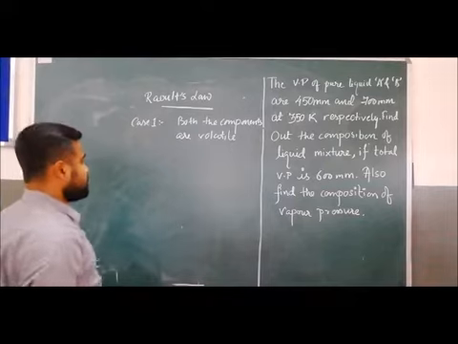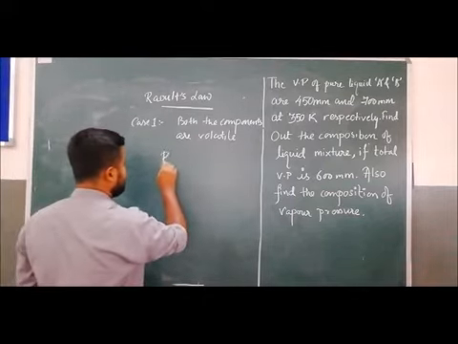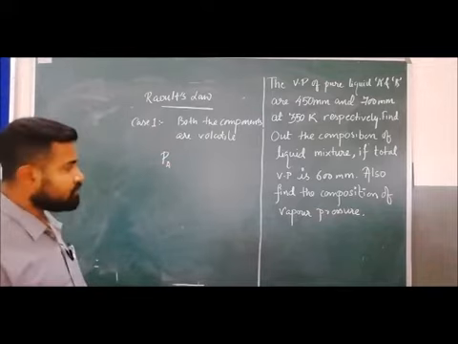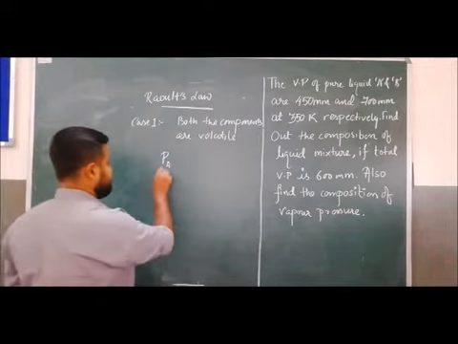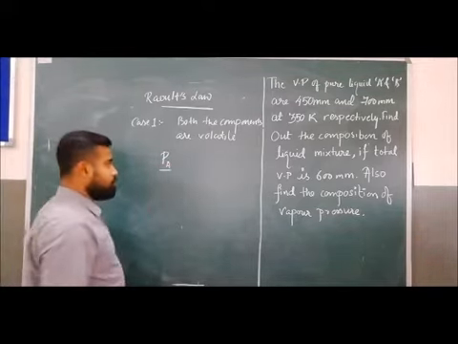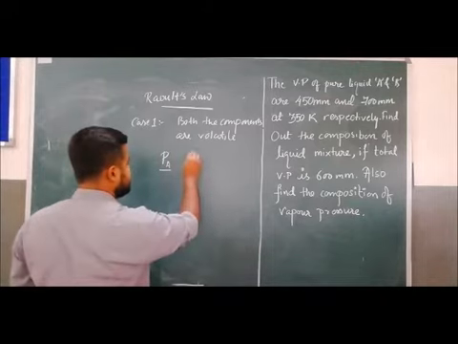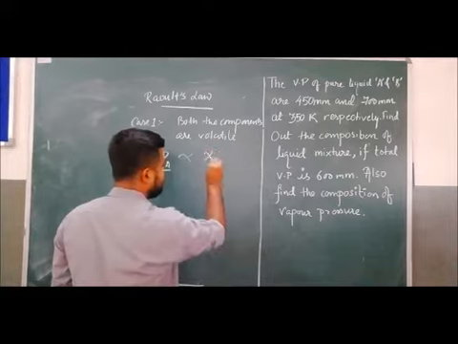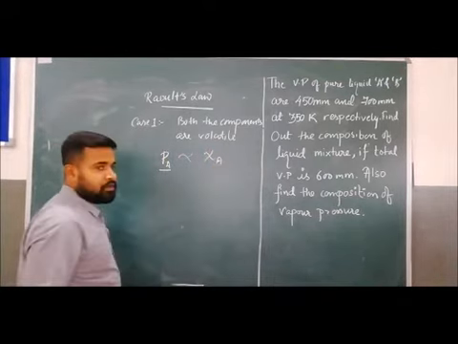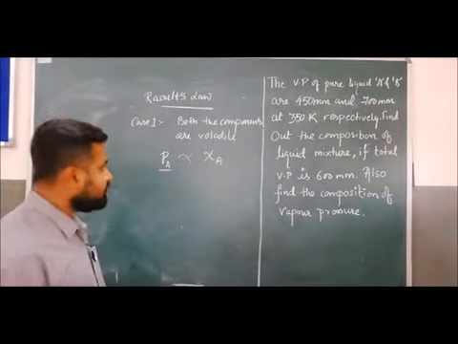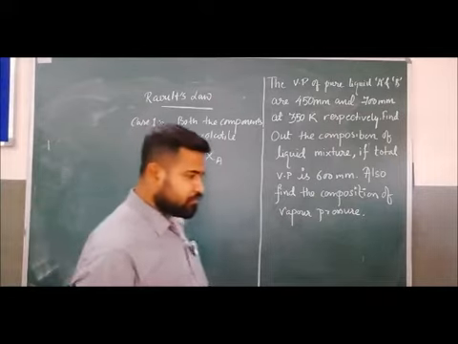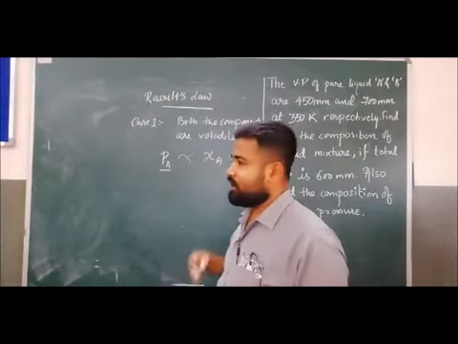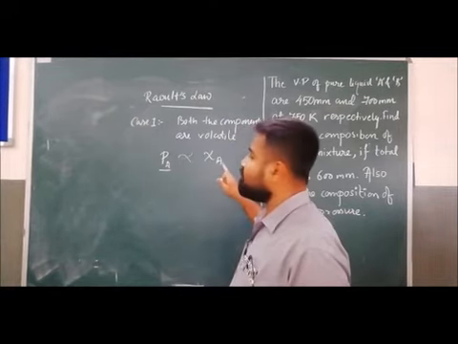In this case, the vapor pressure of any one component, suppose component A, is directly proportional to the mole fraction of A. Is it clear?